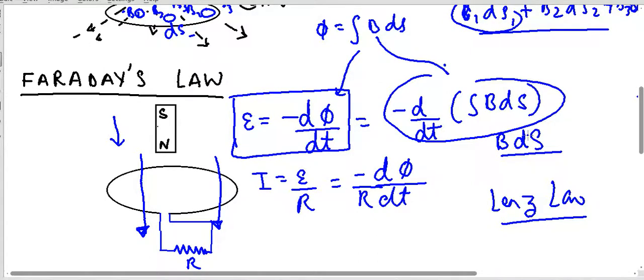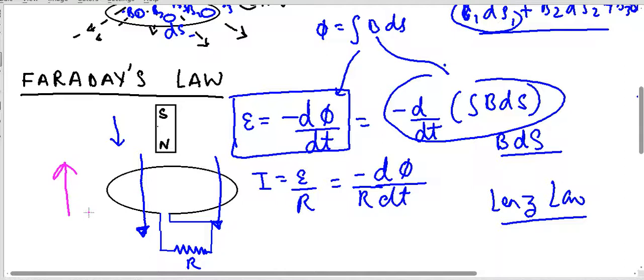The direction of induced current will be such that it opposes this increase in magnetic lines of force in the downward direction. In other words, the induced current will produce magnetic lines of force in the upward direction.